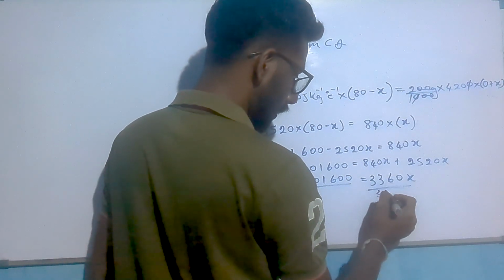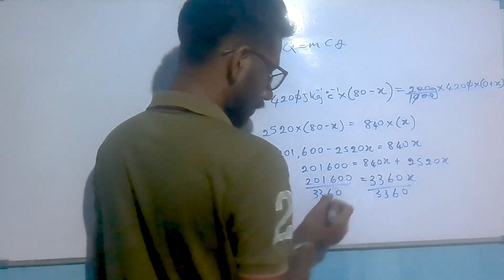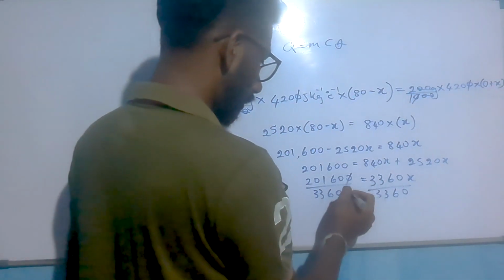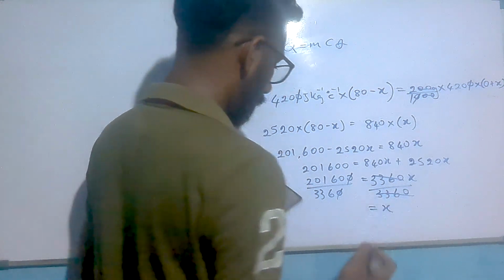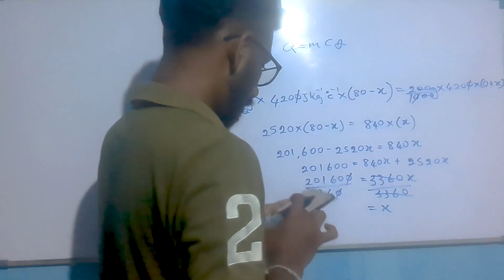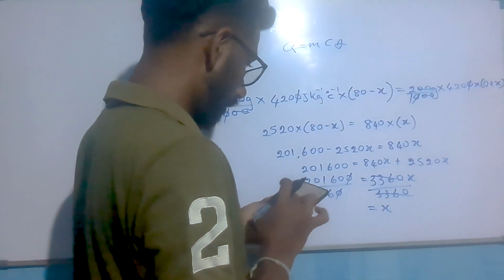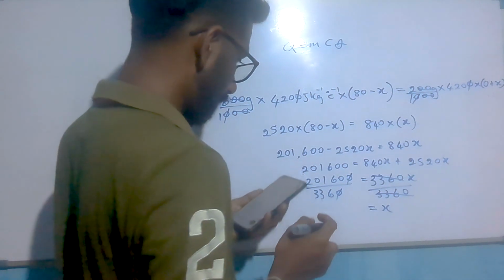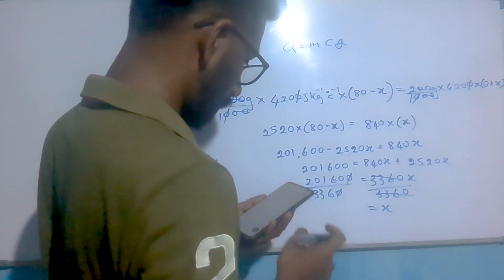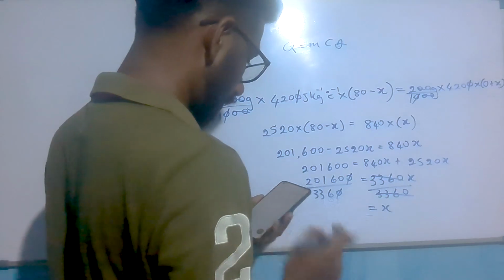We have to divide by 3360. Then x equals 201,600 divided by 3360.